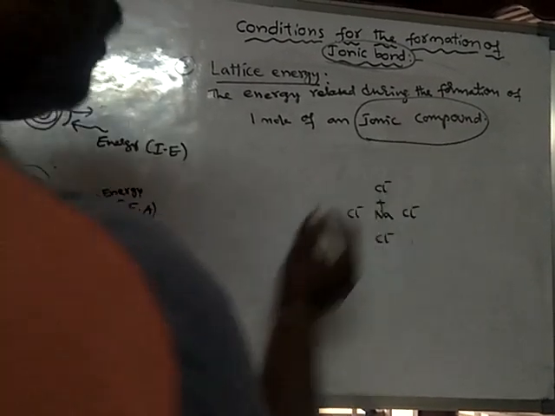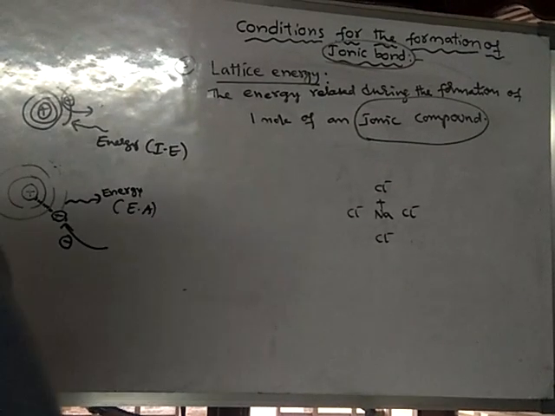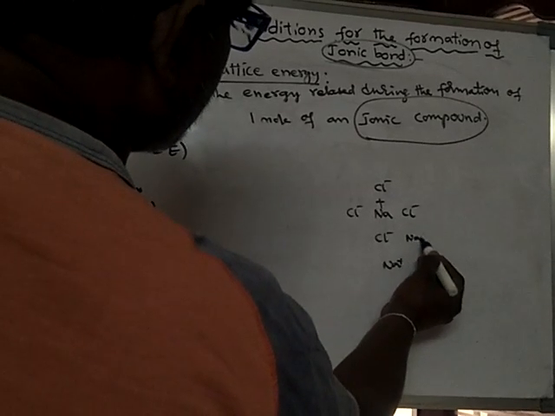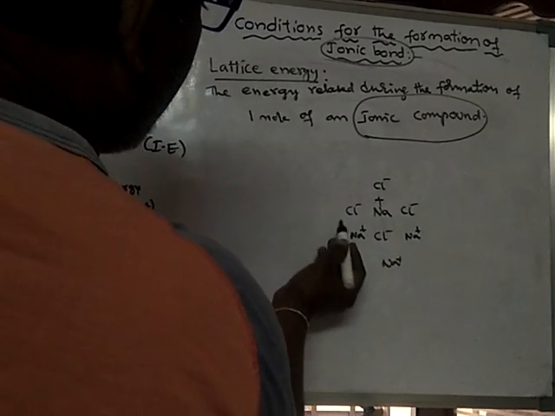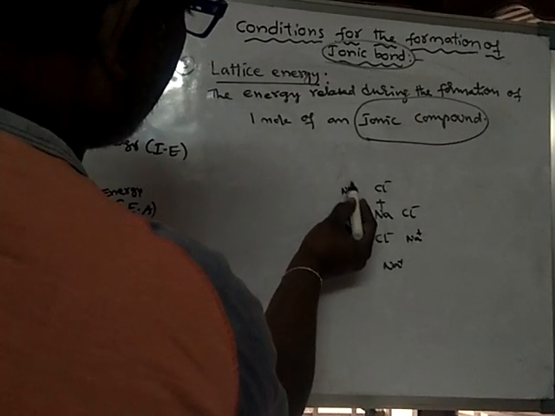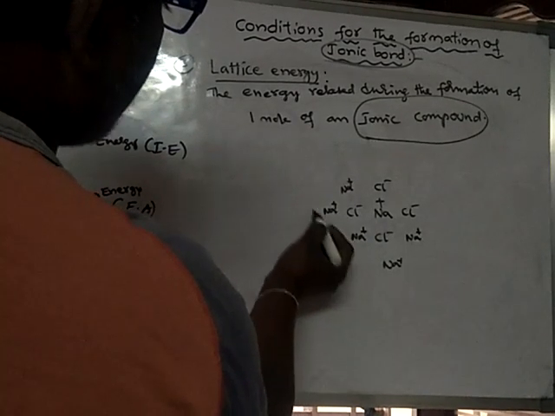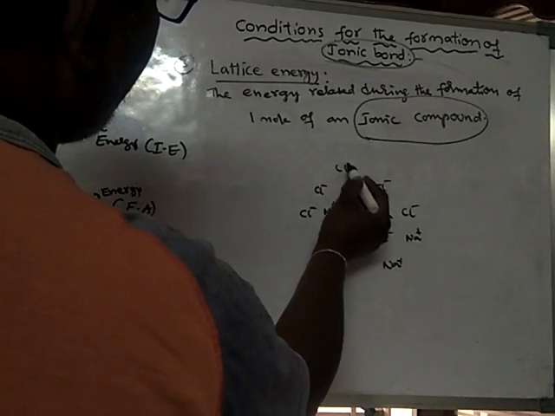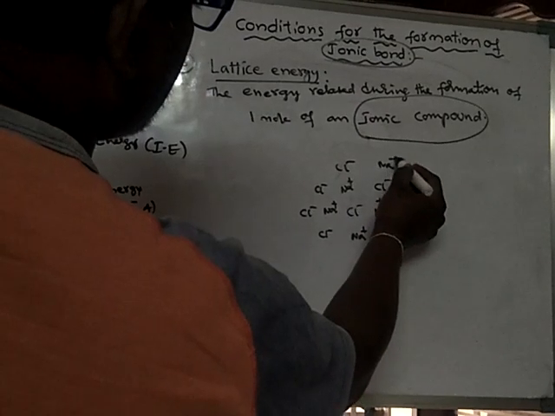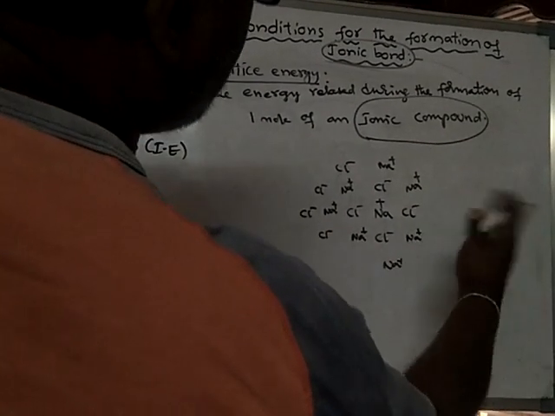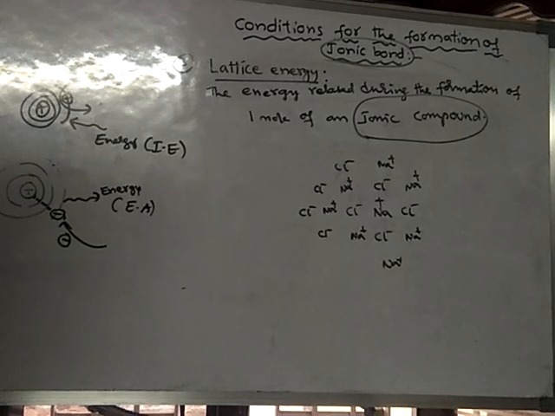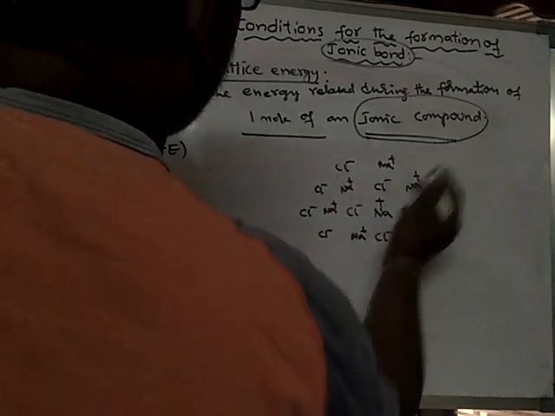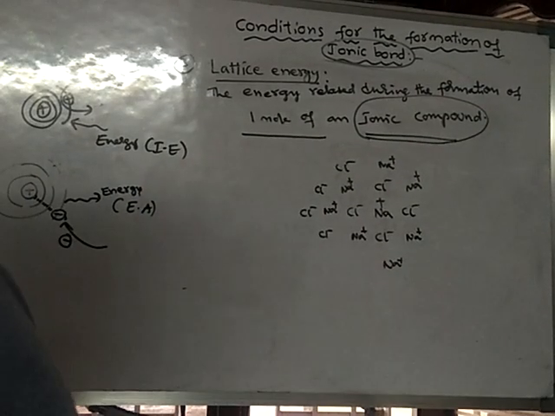Every ionic compound possesses this type of structure, and again this anion is surrounded by cations, and this cation is surrounded by anions, and this anion is surrounded by cations. So like this, a three-dimensionally extended structure takes place. Okay, so during the formation of 1 mole of ionic compound, what is the meaning of 1 mole of ionic compound?